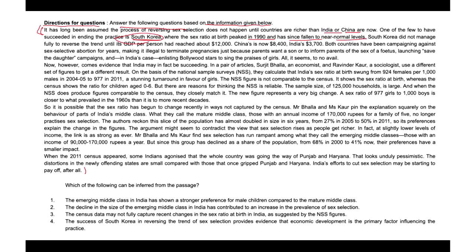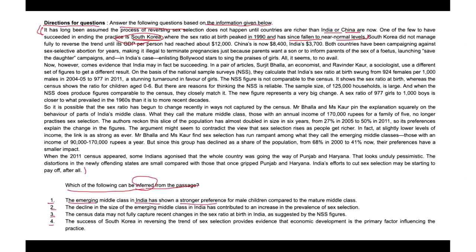So let's look at the question. What does the question ask here? Which of the following can be inferred from the passage? So it's an inference-based question. Look at each choice given here. The first choice stated that the emerging middle class in India has shown a stronger preference for male children compared to the mature middle class.